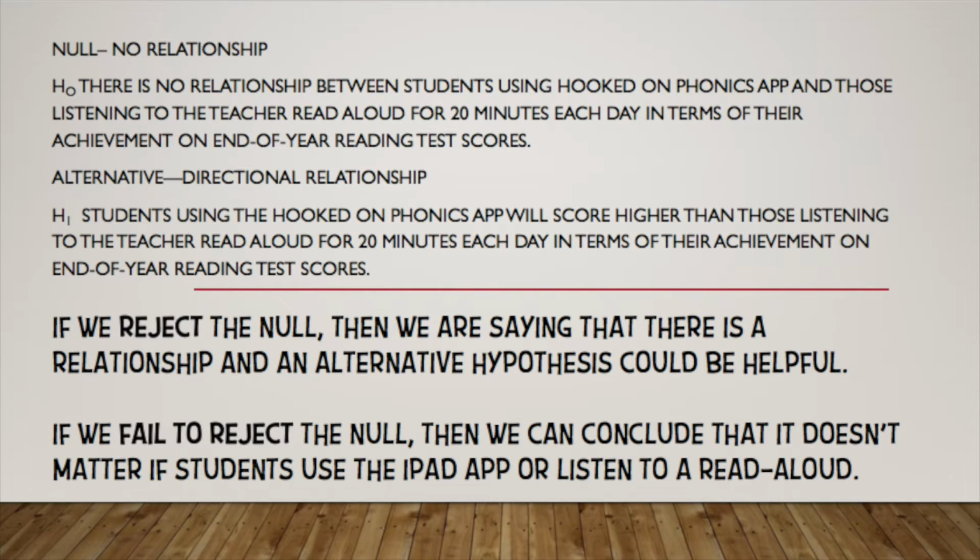So back to our example, if we reject the null, saying that there's no relationship, then we're saying that it might be worth considering the alternative. If we fail to reject the null, then we're saying that there is no relationship between the app and reading to students.